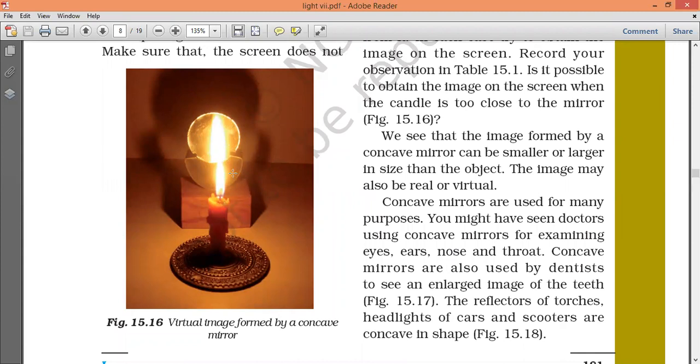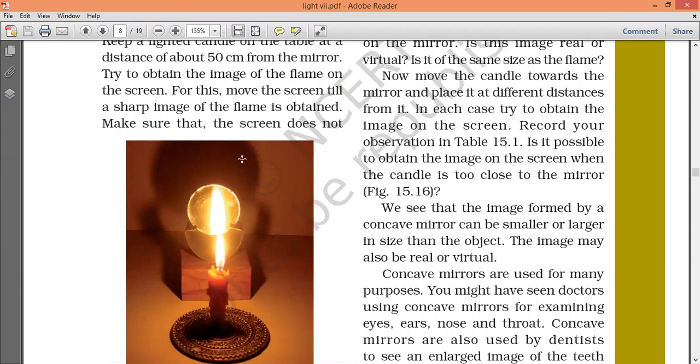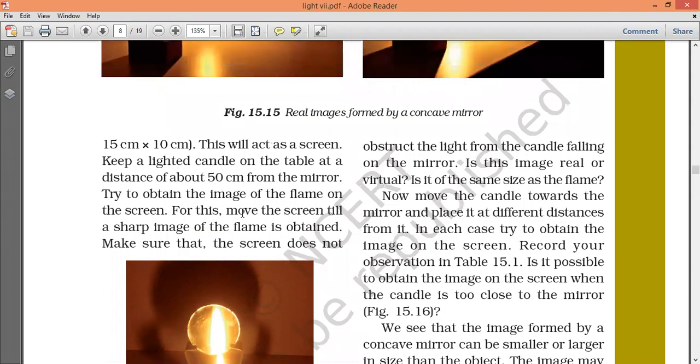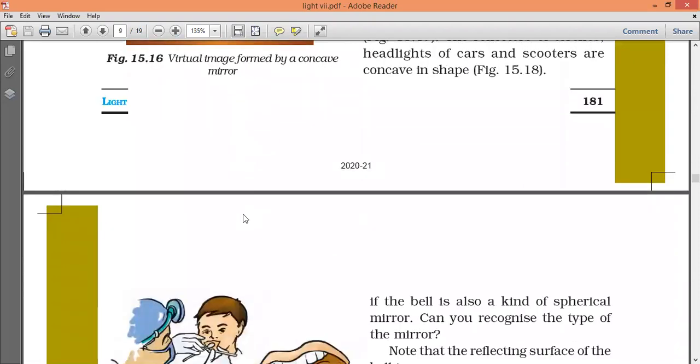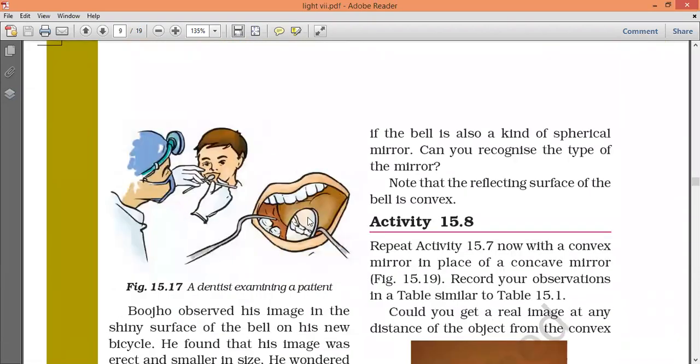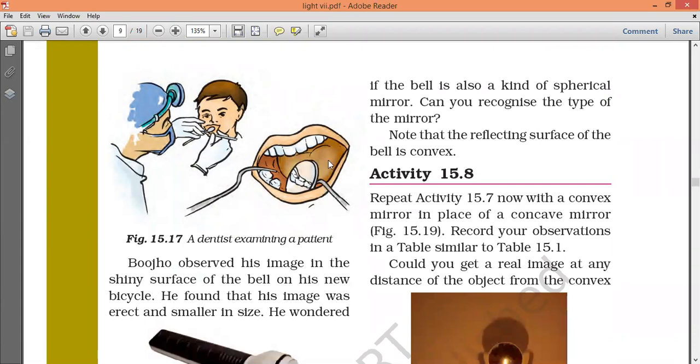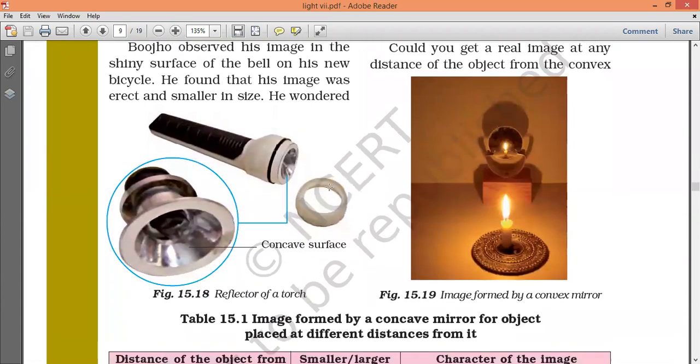This is a concave mirror, our shaving mirror like this. This also you can observe. A dentist can also examine a patient. Larger concave surfaces, this is a concave surface.